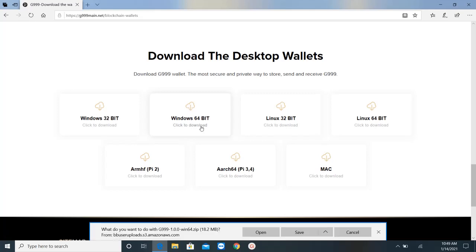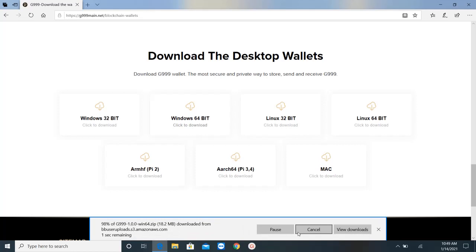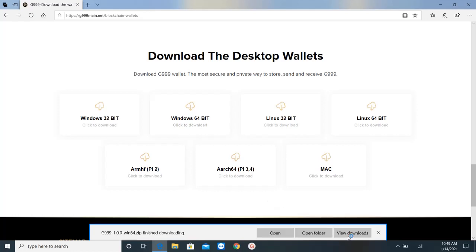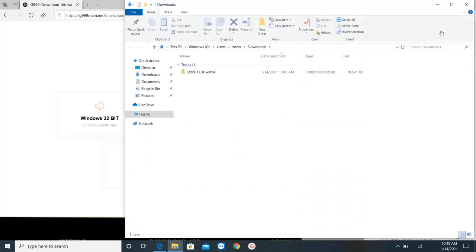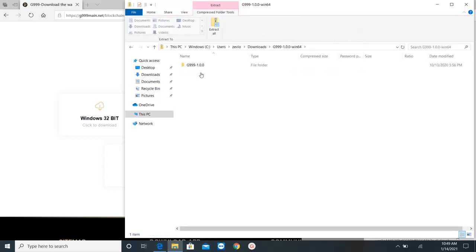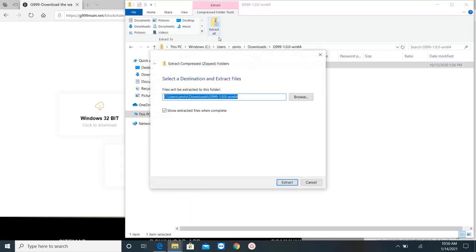You have to click to download. So I will save it. And now I will go to my downloads. So here I see that I have the download of the G999. So I'll double click on it to open it. And here I will click on extract all. So select the destination, extract.